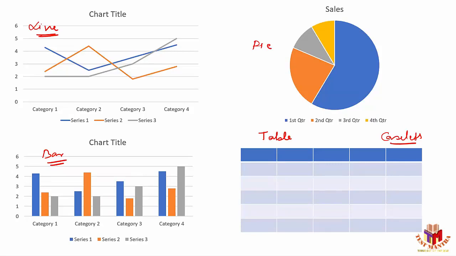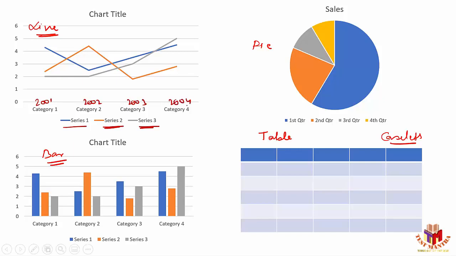Now, let's talk about the line graph for the time being. Let's try to understand the line graph here. I have a line graph available here. Let's peep into this. So if you see, this is a line graph. I have three series available. I have series 1, which is represented by blue color here. Then series 2 is, we can say, orange, and series 3 is gray color here. With categories, let's write years for the time being so that we can identify. Suppose it's 2001, 2002, 2003, and 2004.